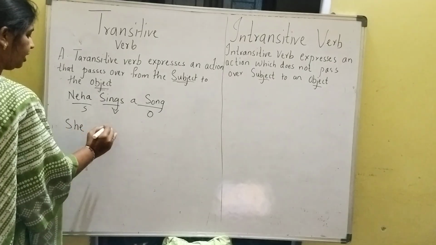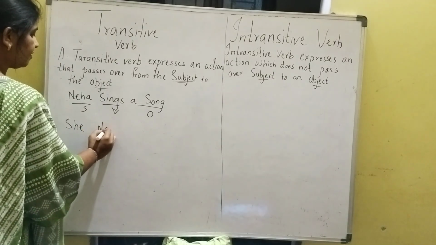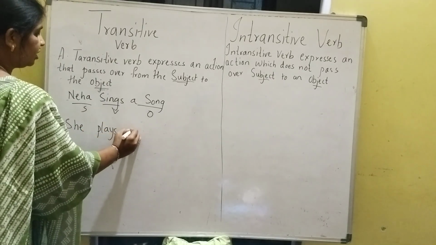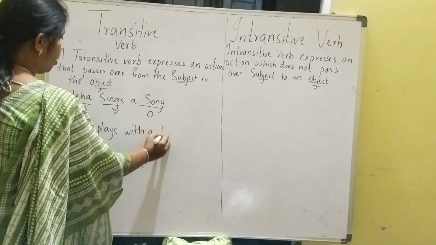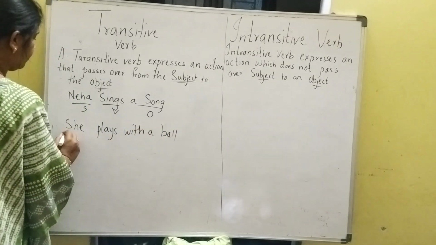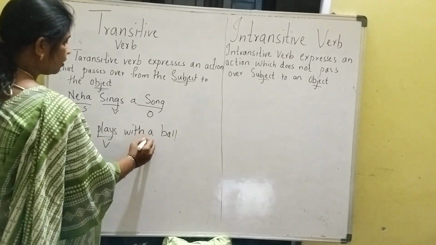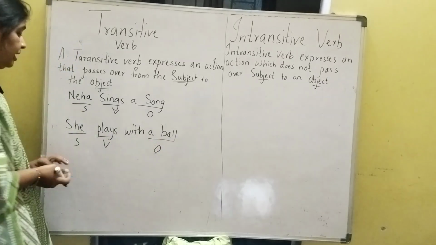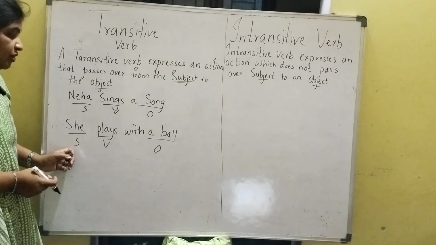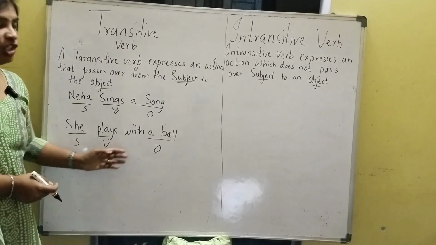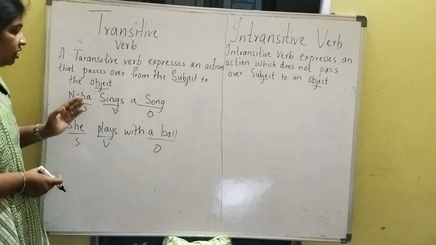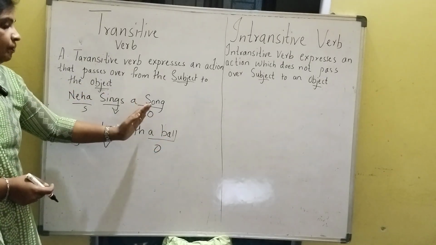She plays with a ball. Again same here. She, verb, with an object. Again here she, a subject, is doing action on the ball. So the action is passing from the subject to the object.